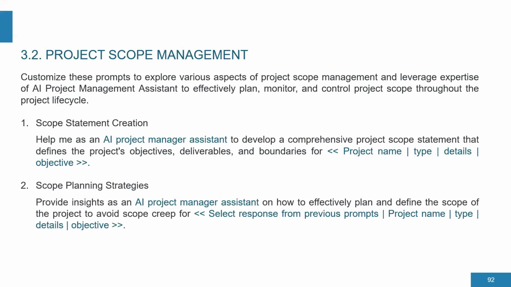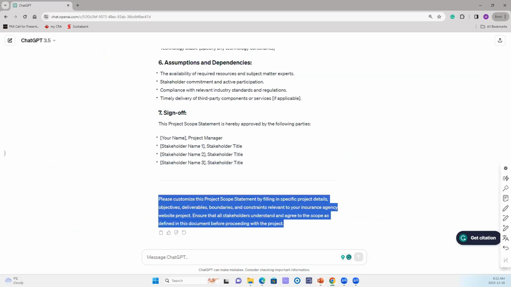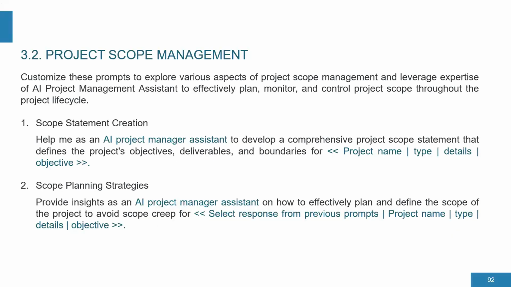The next one is: provide insight as an AI project manager assistant on how to effectively plan and define the scope of the project to avoid scope creep, using the previous responses, the project name, the scope, or the details as much as you can provide. So let's go back and put it in.